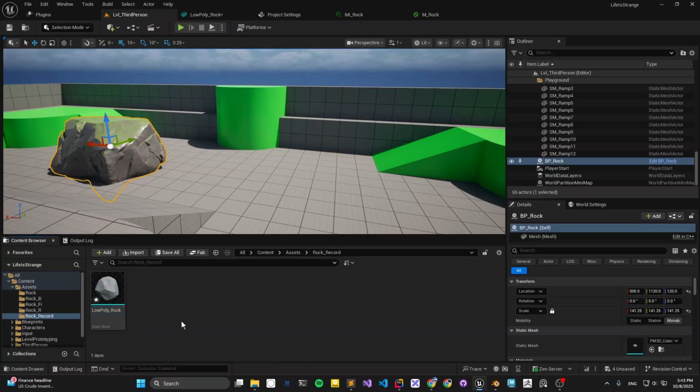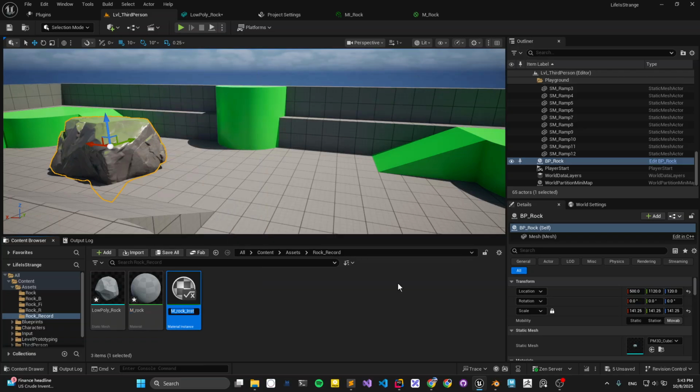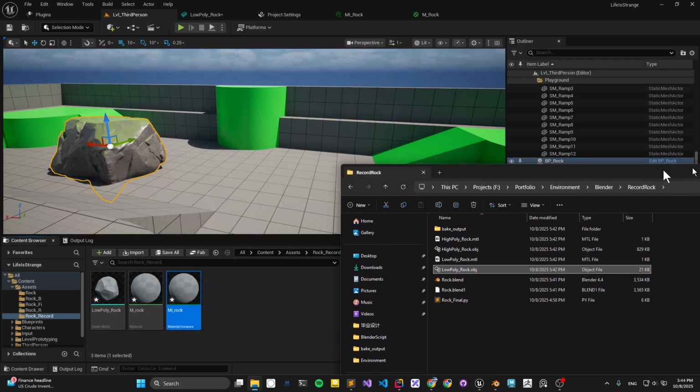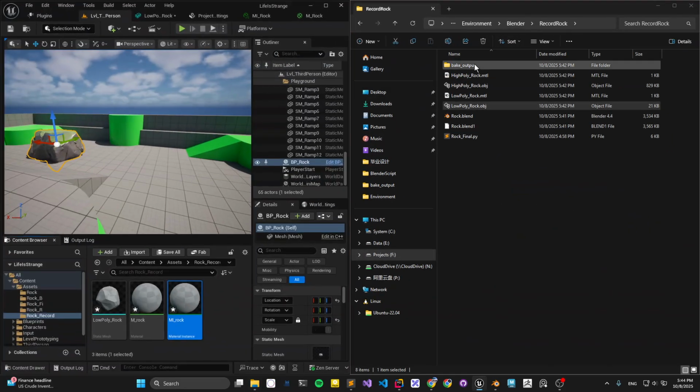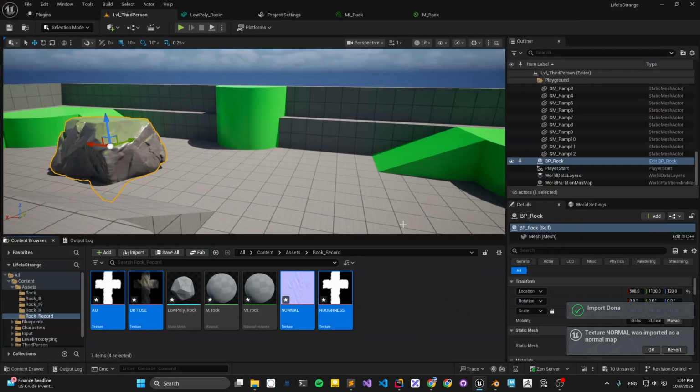And then we also need to create a material and assign it. Let's call it M raw, and also create a material instance, MI raw. And then we simply import our texture, all four of them. Let's just drag them into the Unreal Engine and simply import them.